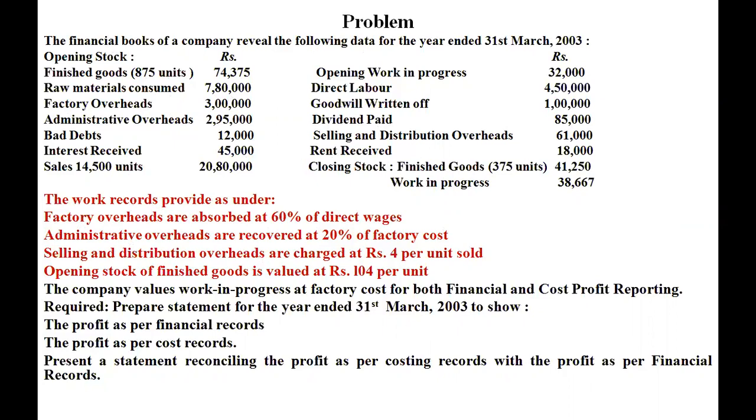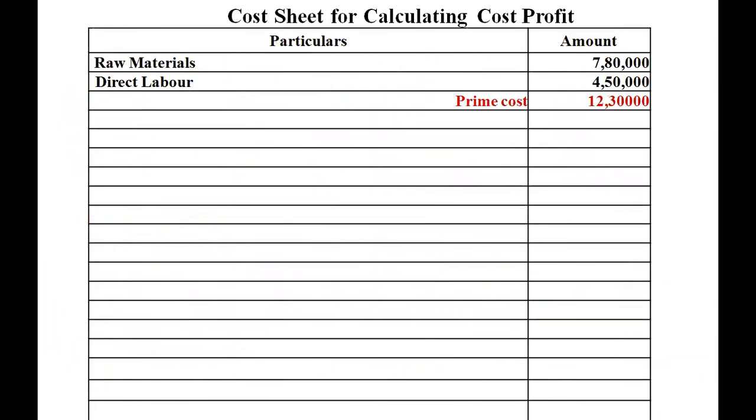Let us first prepare the cost sheet to calculate the cost profit. As you all know how to prepare a cost sheet, and you are very familiar with it as you have studied in the 5th and 6th semester. Let us start. Raw materials rupees 7,80,000, direct labor rupees 4,50,000.